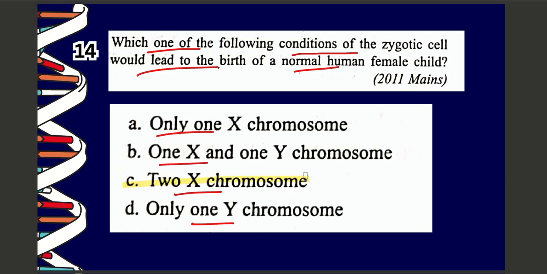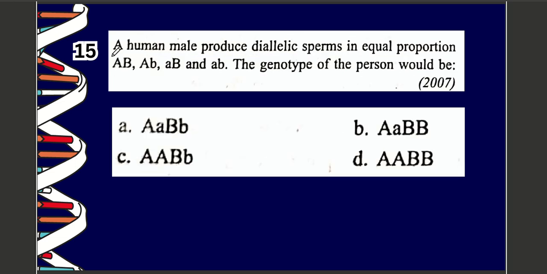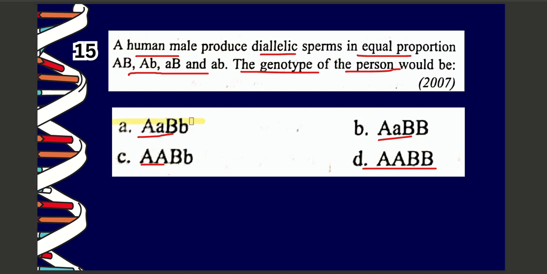Next question. Question number 15. The human male produces dihybrid sperms in equal proportion AB, Ab, aB, ab. The genotype of the person would be, options are these, and the correct option among them is option number A, this.